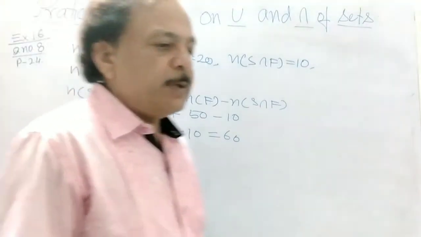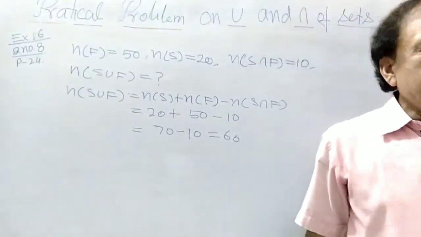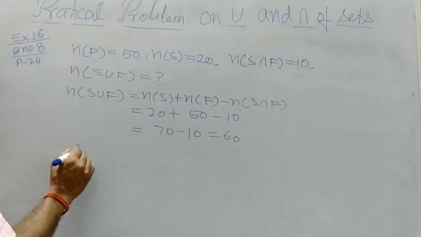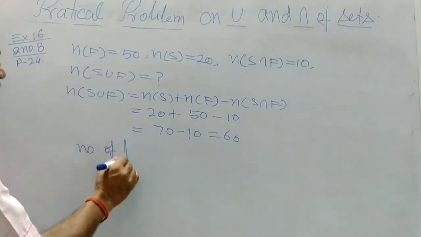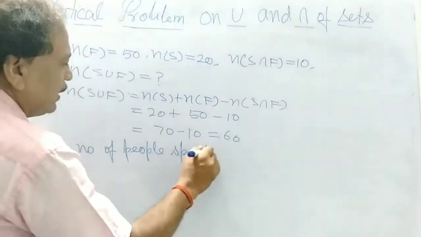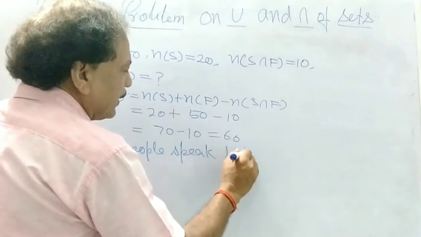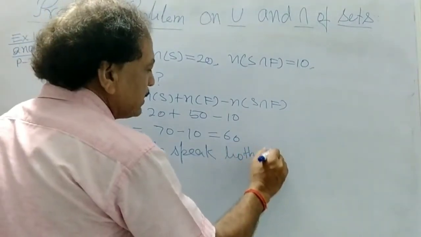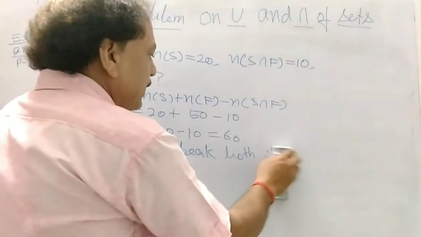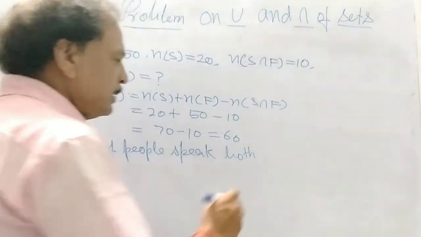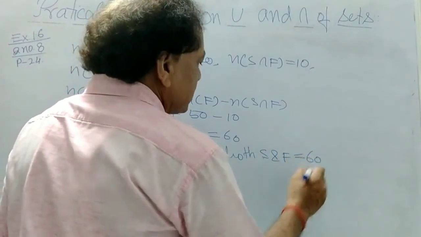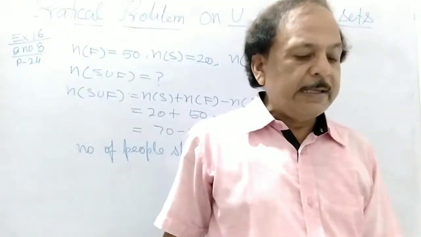The 60 people speak Spanish or French. The number of people who speak Spanish and French, that will be equal to 60. So this will be your answer.